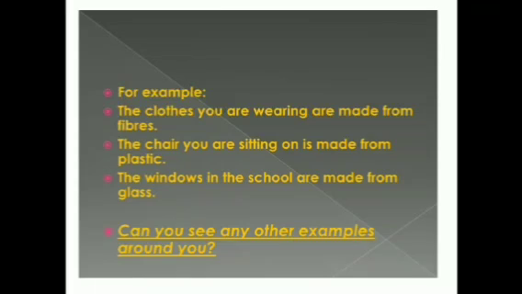Then here we have some examples. The clothes you are wearing are made from fibers. The chair you are sitting on is made from plastic. The windows in the school are made from glass. These examples you can take down in your notebook. These are the objects which you are using, which are made up of certain materials. So clothes are made up of fibers, the chair you sit on is made up of plastic, or you can have a chair made up of wood as well. Windows in the school are made up of glass. So you write it down in your notebook.